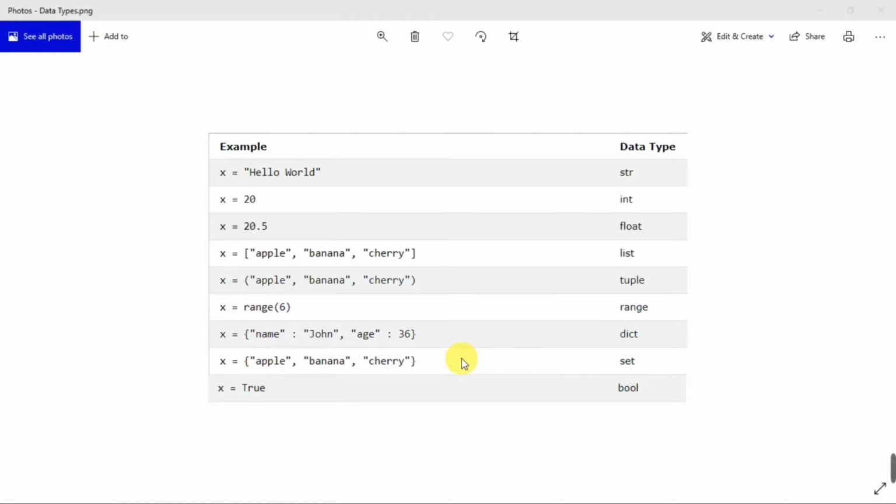A set is unique data. Each item in it can only come once. If I write apple 2 times and print out the x, then it will show me apple only 1 time. So guys, we have got a range and a boolean. We'll discuss some methods of range, and boolean is a data set which includes only True and False. The first letter of True is uppercase here, and so it is with False. Now let's try them in Python IDLE.